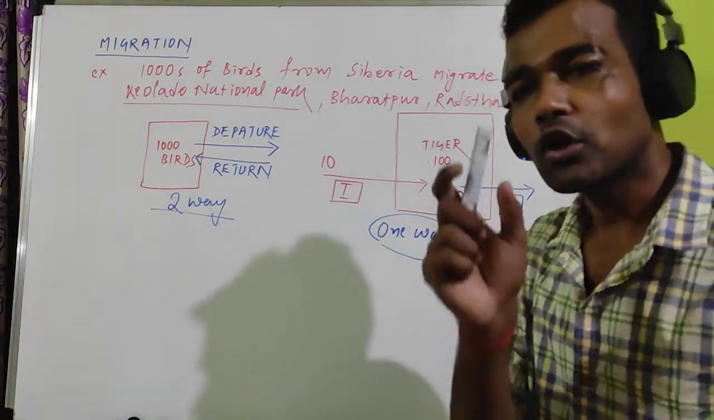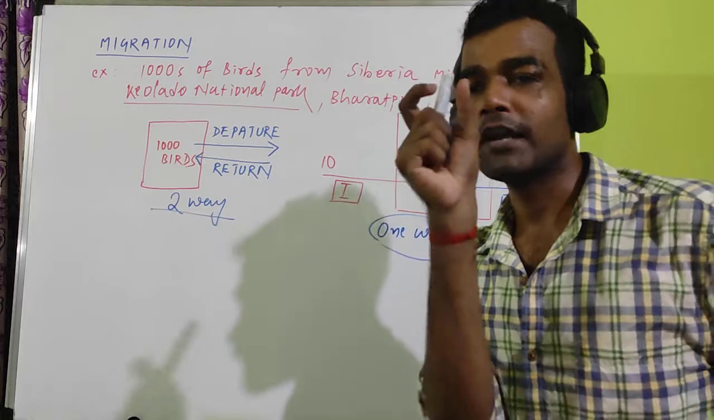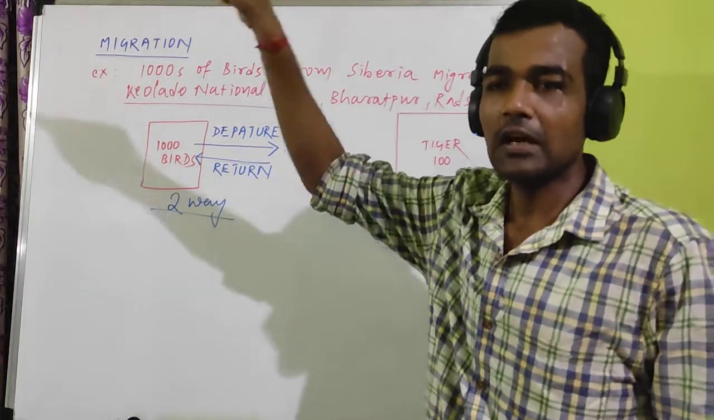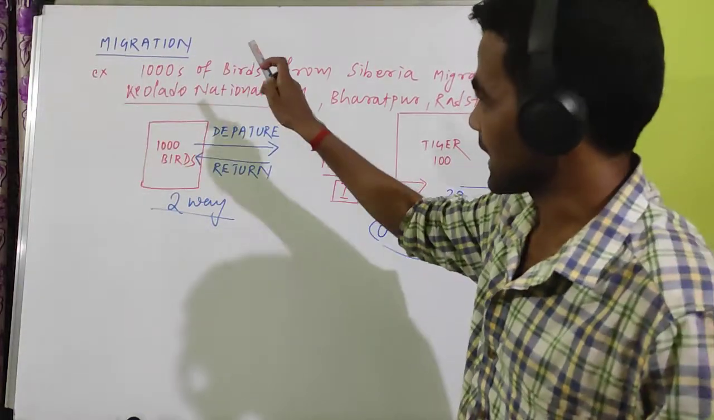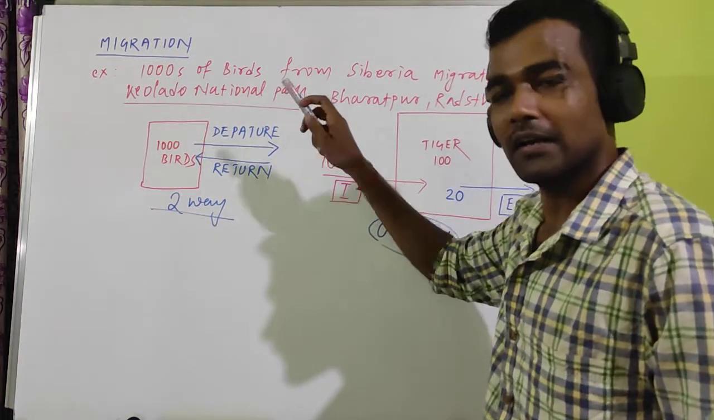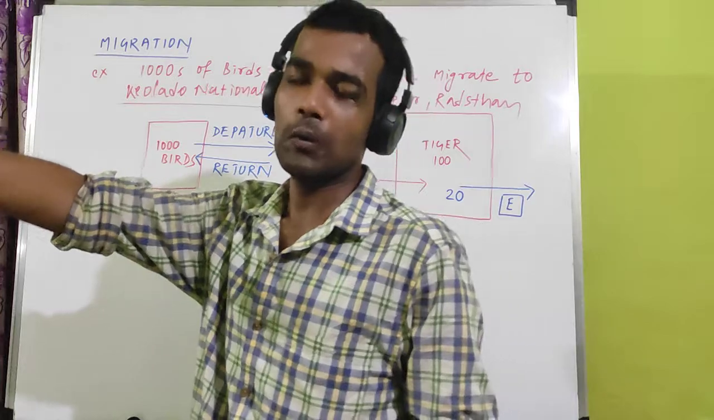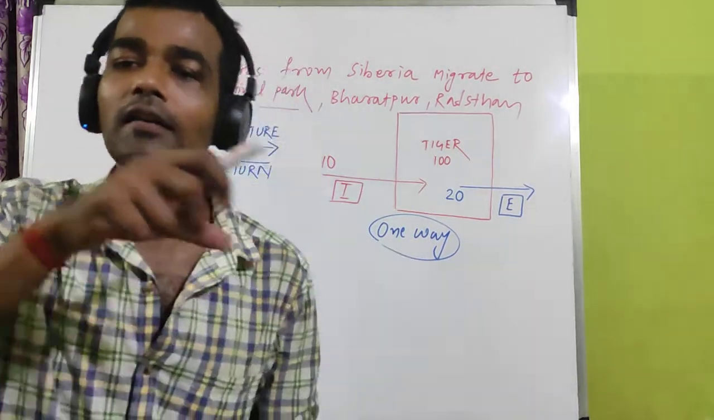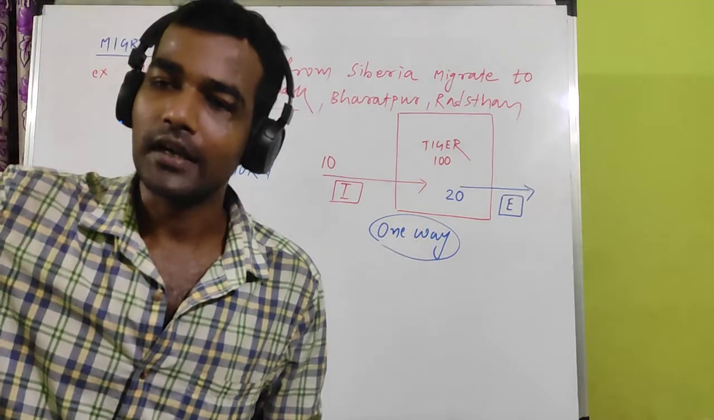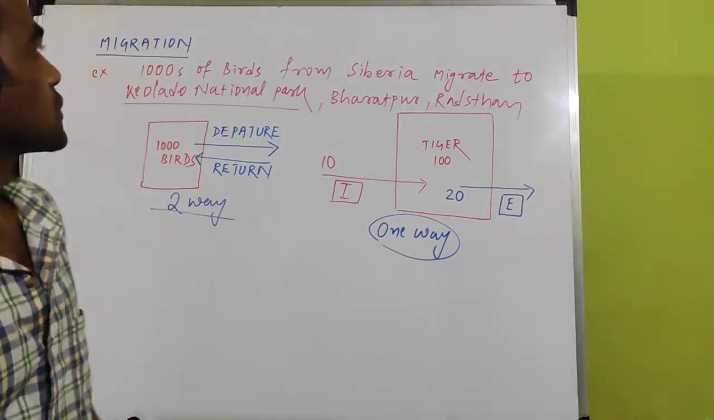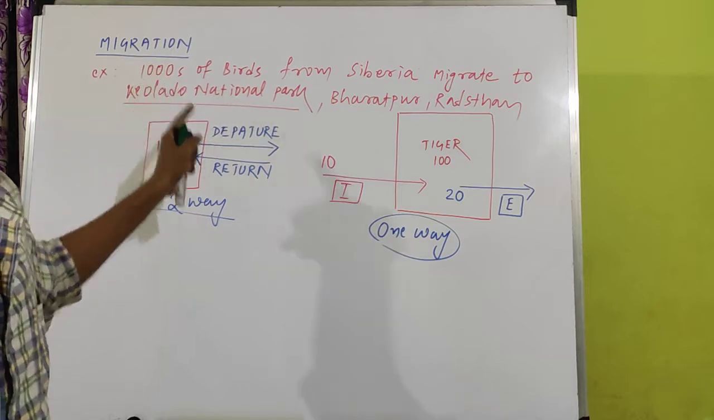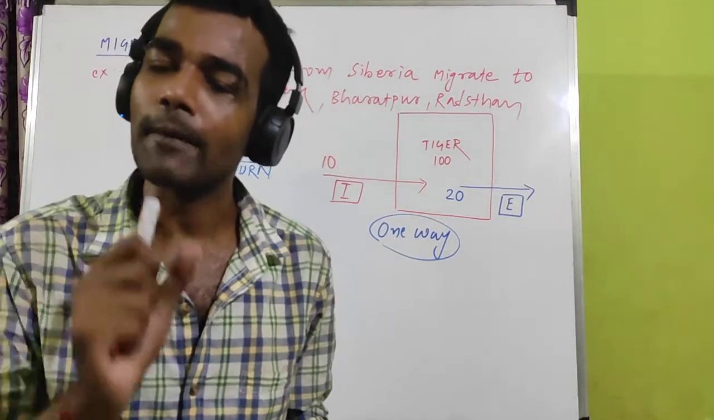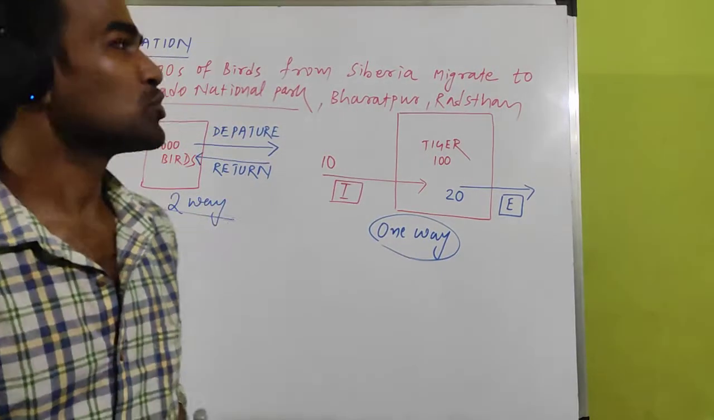After completion of that very cold period, again they return to Siberia. From Siberia they come to the National Park, and again from the National Park to Siberia. It is a two-way departure and return to the same habitat or same population. That is called migration. Another example in humans: during summer time, people move from Delhi to Simla.